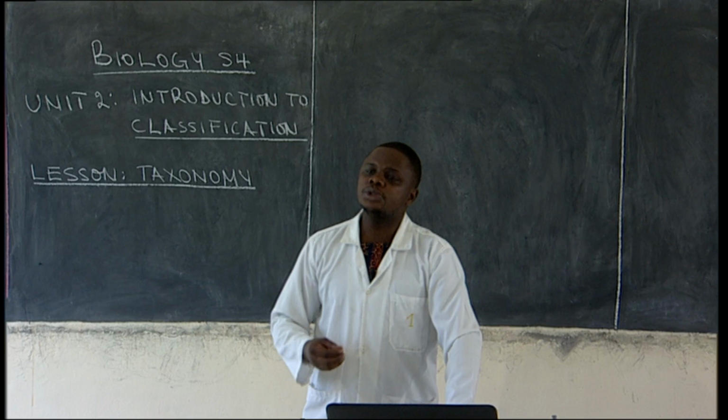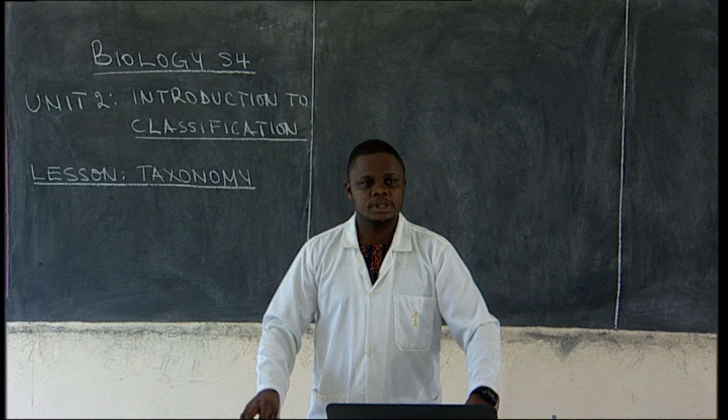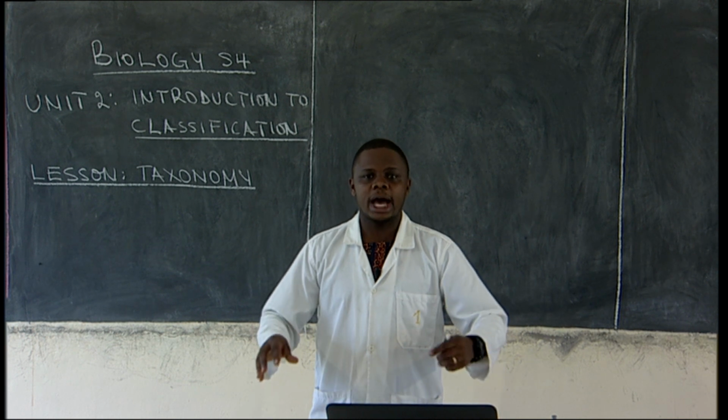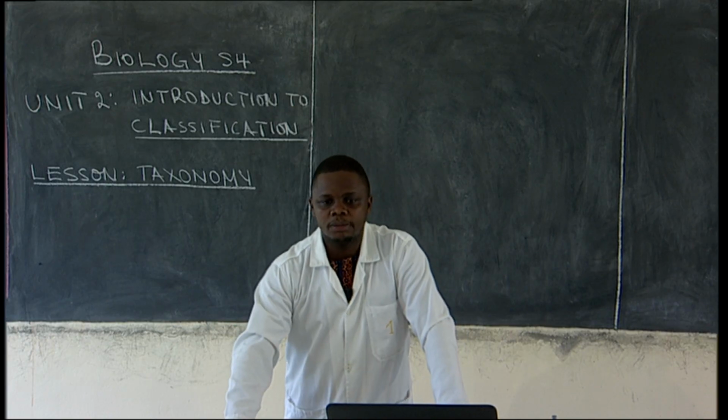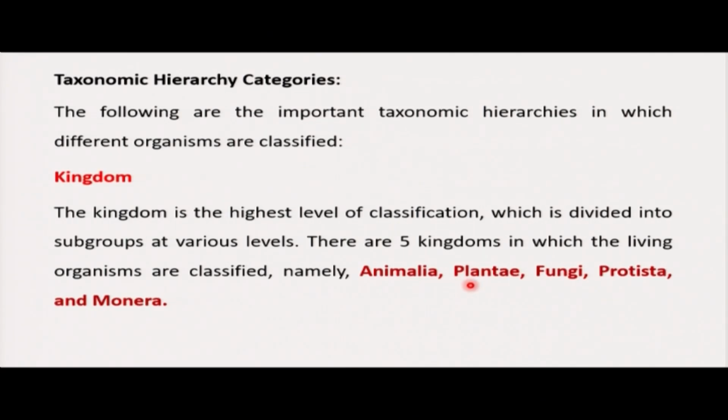Remember, when it comes to living organisms, we have plants and animals. So with these kingdoms, we have kingdom Animalia, kingdom Plantae, kingdom Fungi, kingdom Protista, and kingdom Monera. Those are 5 kingdoms in which all living organisms we see in our environment are classified.